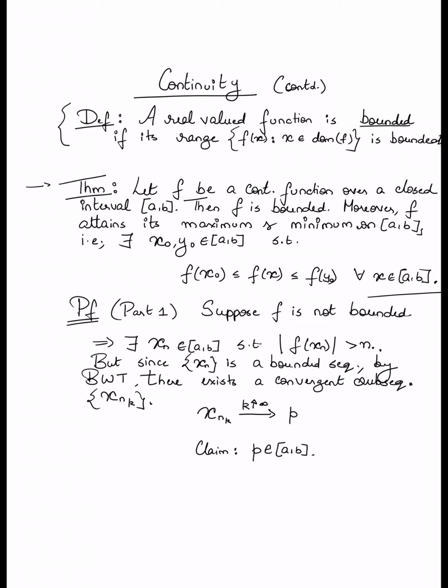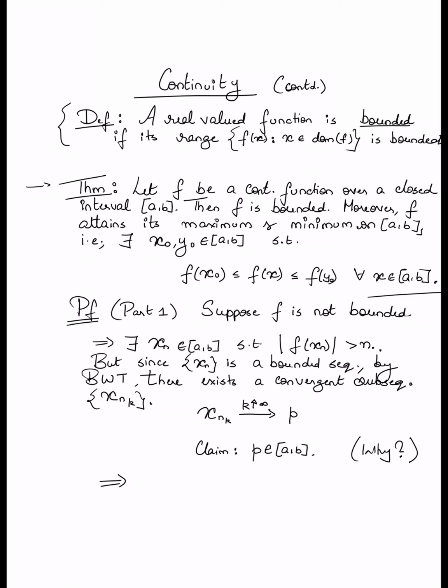Why is this? This has to do with the fact that xn, the entire sequence, and specifically the subsequence xnk, belongs to the closed interval a, b. If a sequence taking values in a closed interval a, b has a limit, then the limit must also lie in the interval a, b. I leave a complete justification of this to you, but convince yourself that this p, because it is the limit of a sequence taking values in the closed interval a, b, must also lie in the interval a, b.